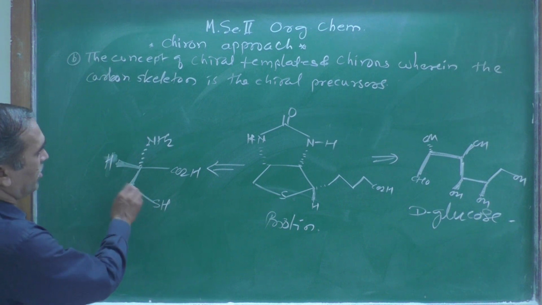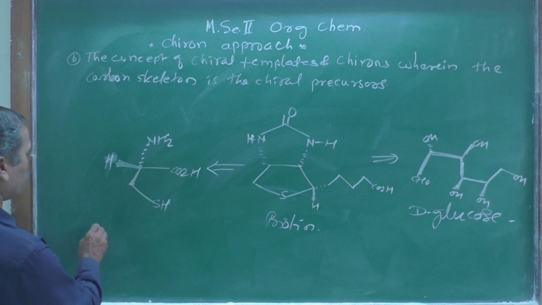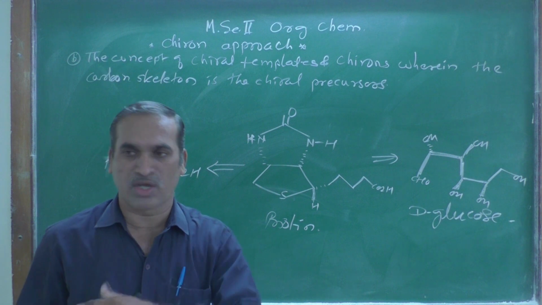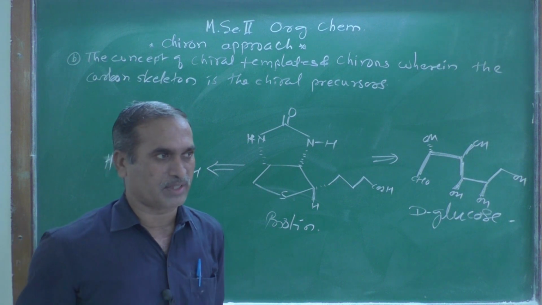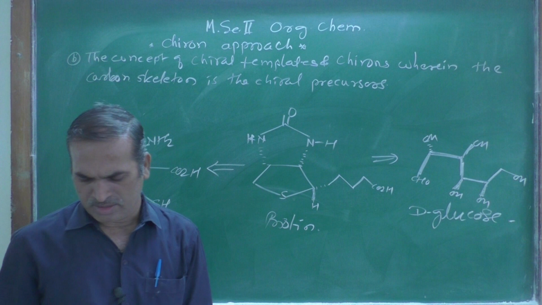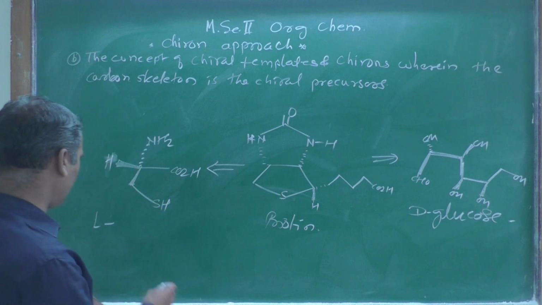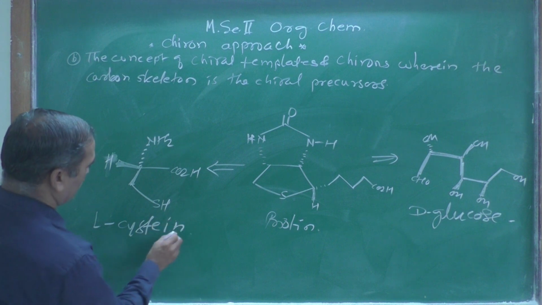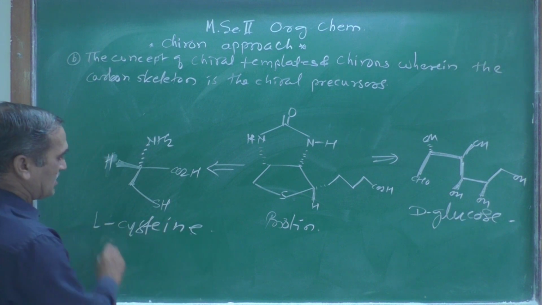The name of this compound is L, as we know that all naturally occurring amino acids are present in L configuration, and that is L-cysteine.